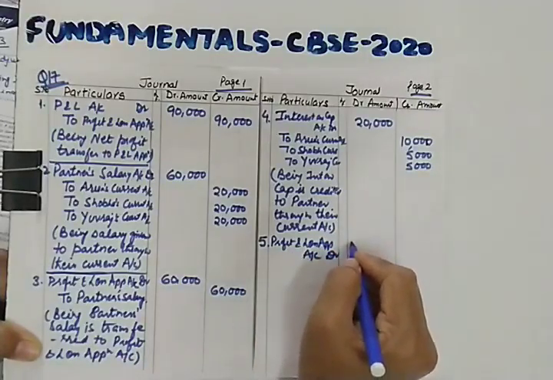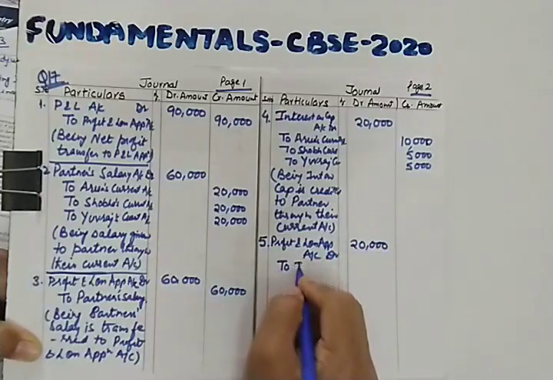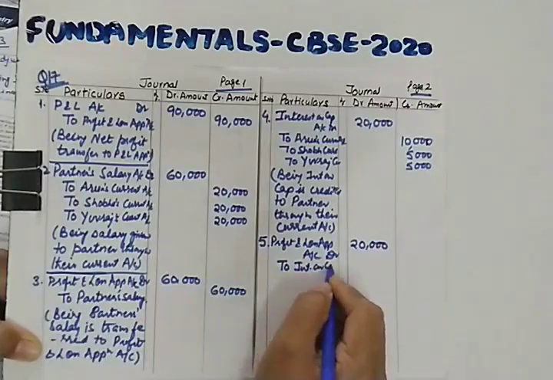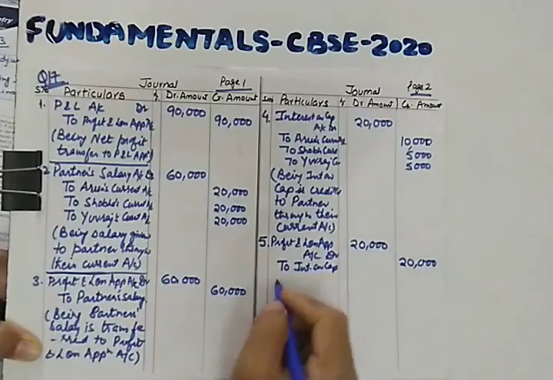So it will be 20,000 to interest on capital. I hope you are getting what I am trying to tell you.